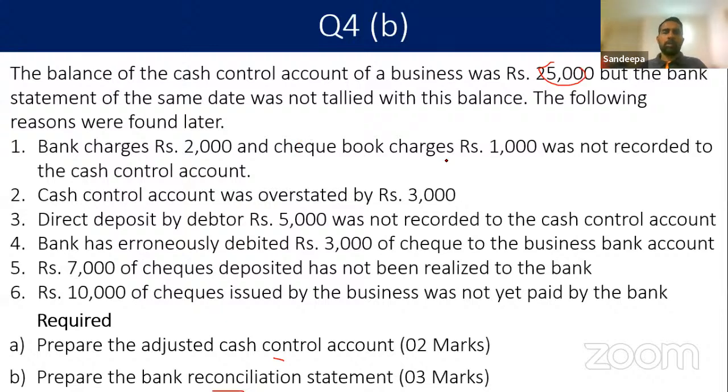Checkbook charge 1,000. What happens with the checkbook charge? Your cash book balance should come down. By cash book I mean the bank account here. Cash book should come down. Credited to cash book, debited to checkbook charge. Right.